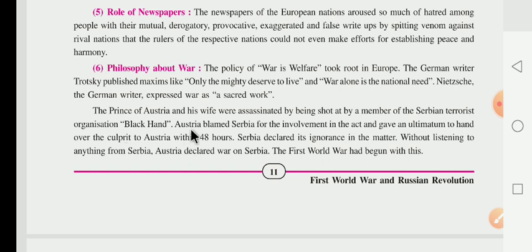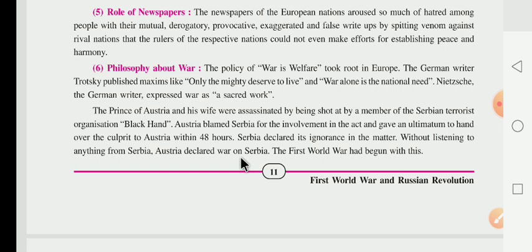Here Austria blamed Serbia and gave time of how many hours? 48 hours, to hand over the culprit. But Serbia declared its ignorance in this matter. What did Serbia do? Serbia declared ignorance in this matter, and without listening to anything from Serbia, Austria declared war on Serbia. Now what happened there? Serbia did not listen to any voice of Austria, and Austria declared war against Serbia.